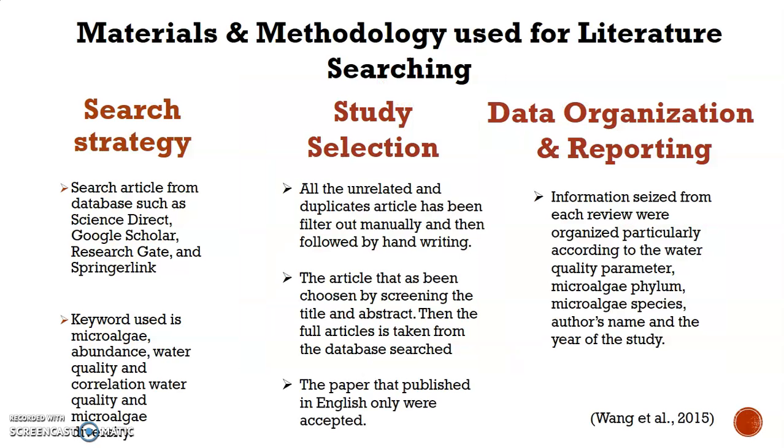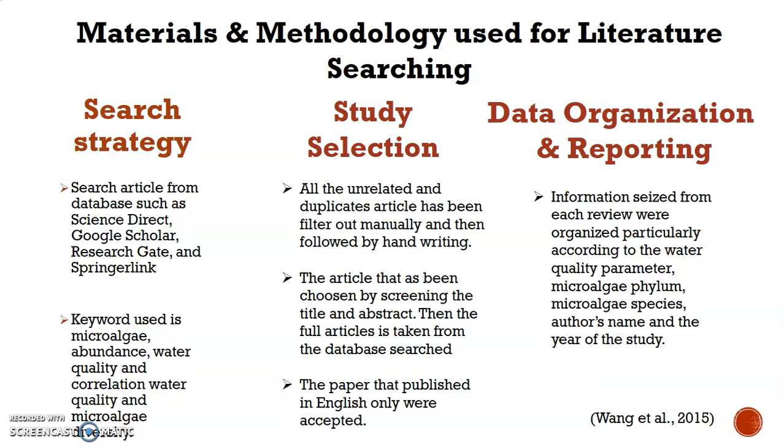There are three methods used for literature searching. Firstly is the search strategy. I use databases such as Science Direct, Google Scholar, ResearchGate, and SpringerLink, and the keywords used are microalgae abundance, water quality, microalgae diversity, and correlation of water quality and microalgae abundance.